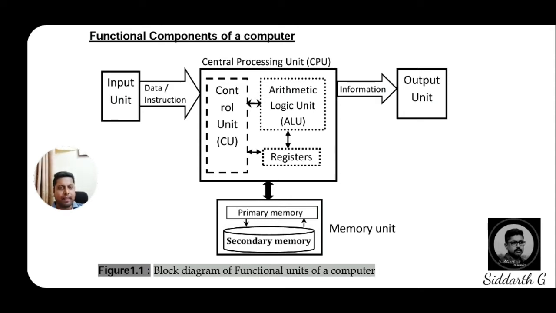Now, according to the block diagram of the computer, we have 4 major units, once again one by one: input unit, central processing unit, memory unit and output unit. So these are all the 4 functional units of the block diagram of the computer.